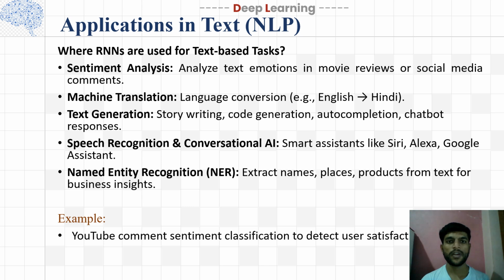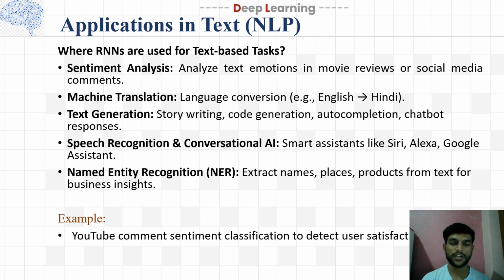Now we see where RNNs are used for text-based tasks. First is sentiment analysis. Analyze text emotion in movie reviews or social media comments. Second is machine translation, that is used for language conversion. For example, language converted from English to Hindi. Third is text generation, like story writing, code generation, auto completion, and chatbot responses.